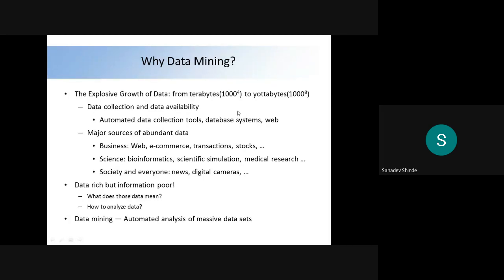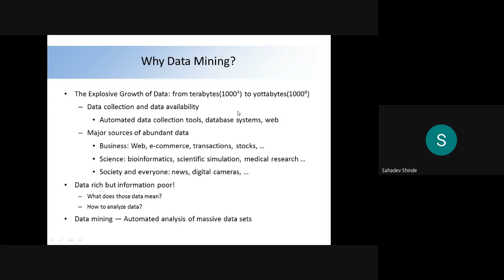Transactions means we are going to make the online transactions nowadays. Nobody goes in the bank. Everyone is having PhonePe. E-wallets are there, and again the stock. Stock marketing is a very important example for generating the abundant data here.